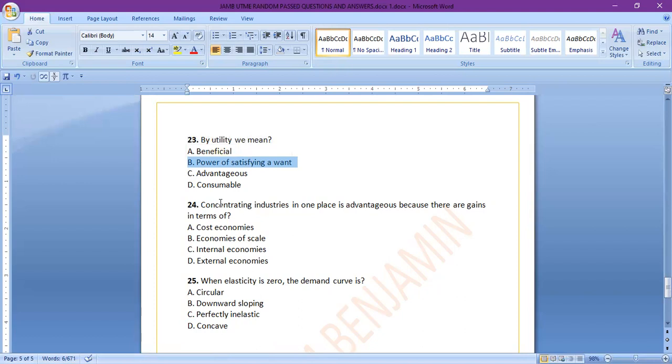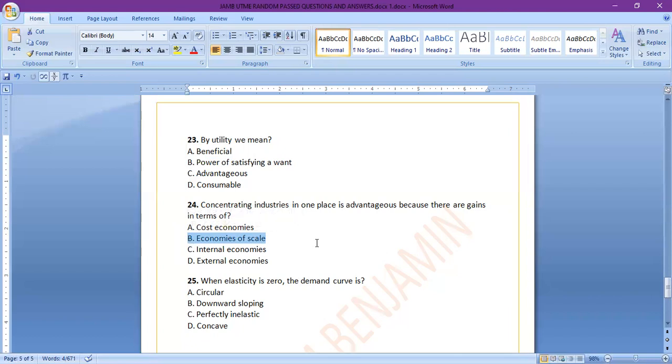Number 24, concentrating industries in one place is advantageous because there are gains in terms of what? A, cost economies, B, economies of scale, C, internal economies, D, external economies. The answer surely is B, economies of scale. When concentration of industries is done, as when most industries are in one place, there is what is known as economies of scale because they're going to be sharing infrastructure, they're going to be sharing a lot of things, and then